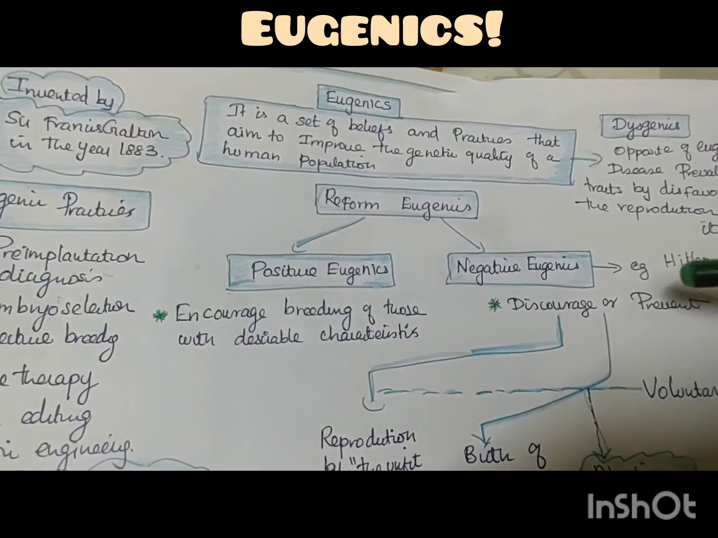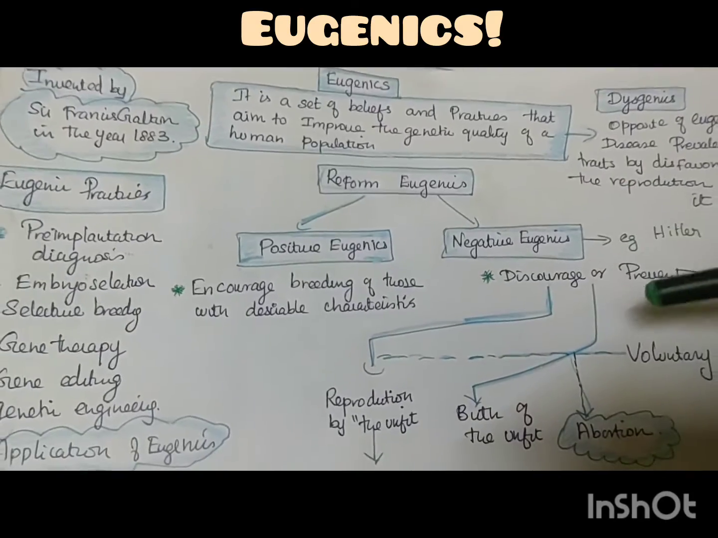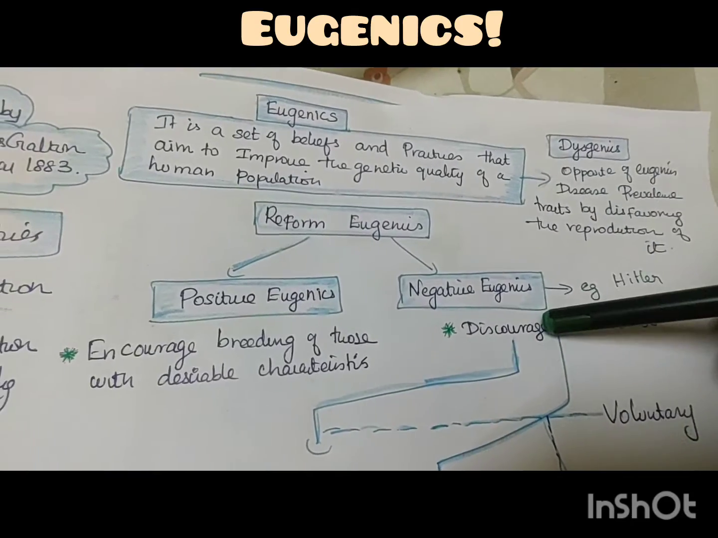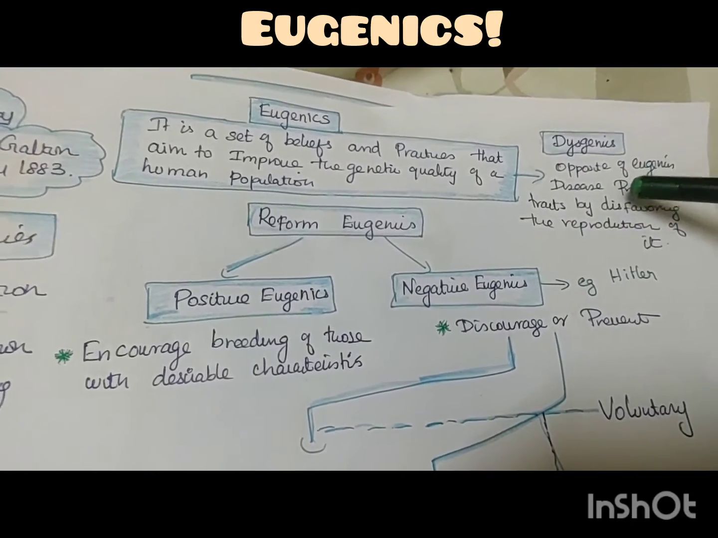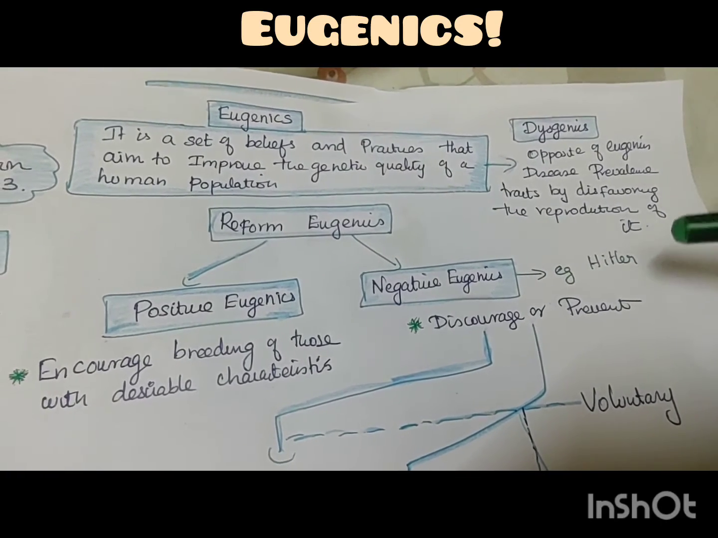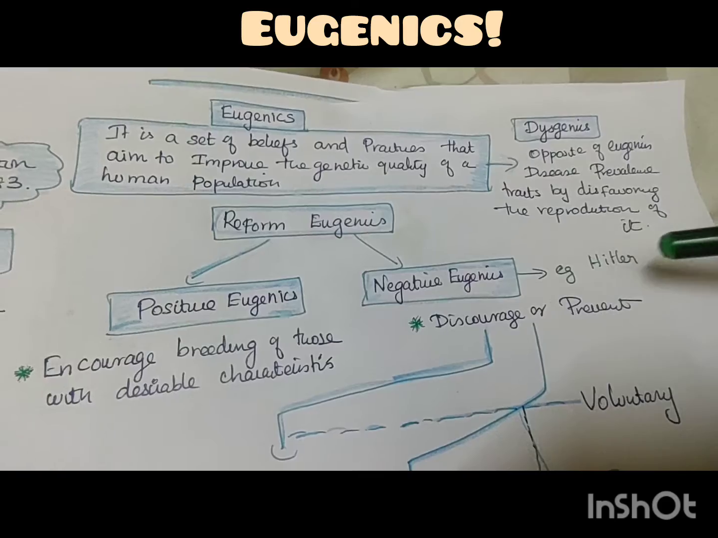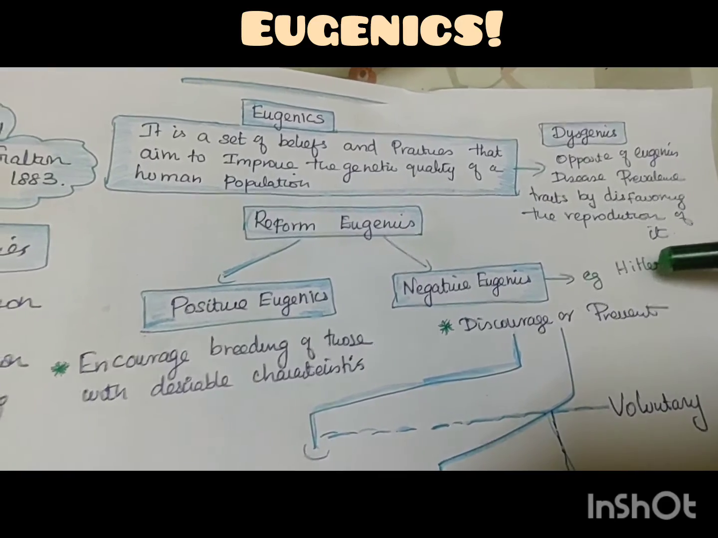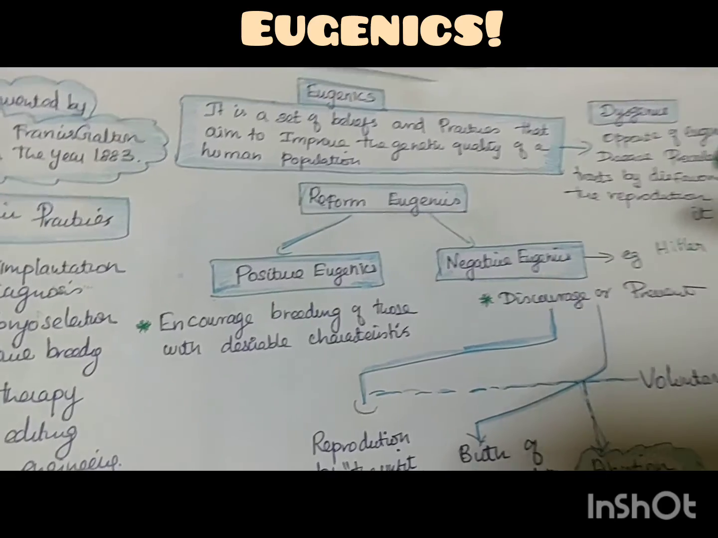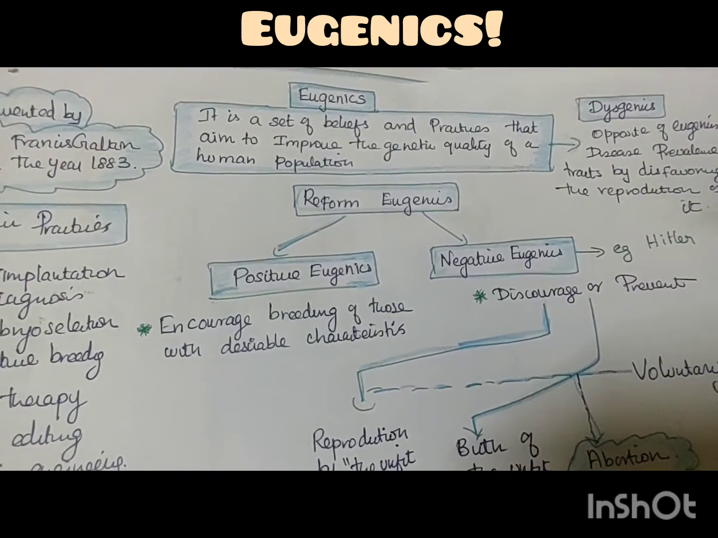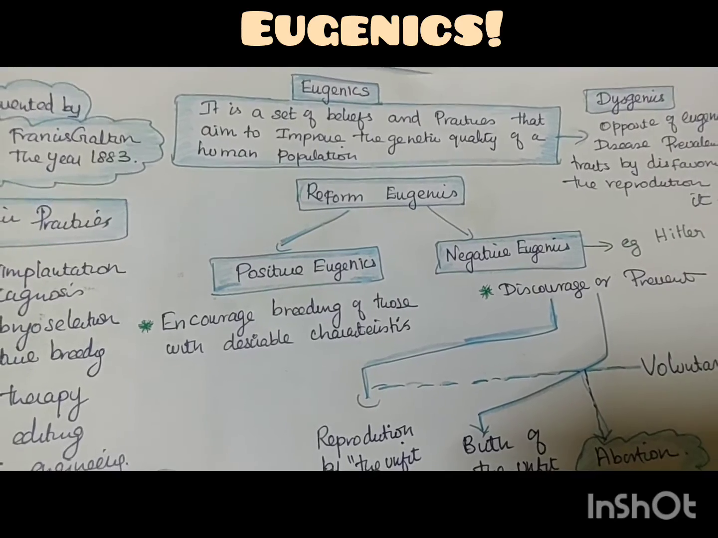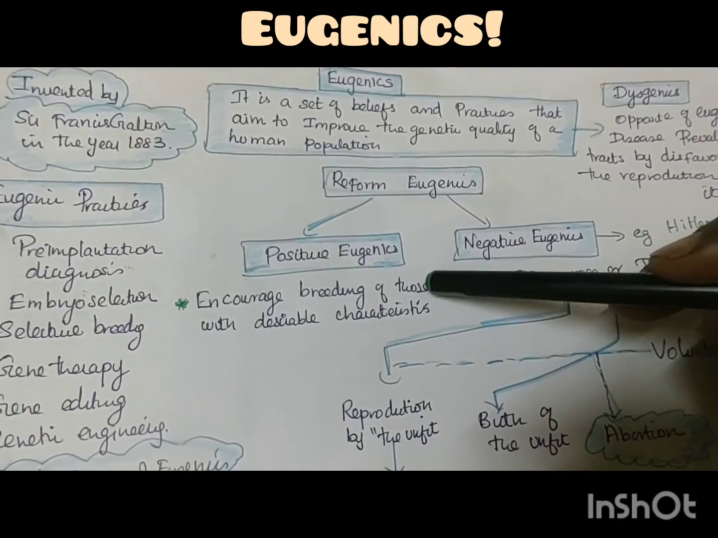What did he do to remove them, instead of just discouraging? Before going to negative eugenics, we will see what is dysgenics. Dysgenics is the opposite of eugenics. It reduces the prevalence of a trait by disfavoring reproduction. For example, those people who have Guillain-Barré or SLE diseases, we will motivate those parents not to reproduce. That is called dysgenesis. Eugenesis is positive, it encourages the breed.